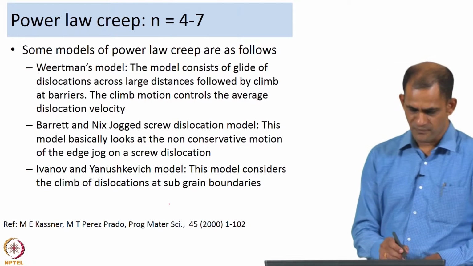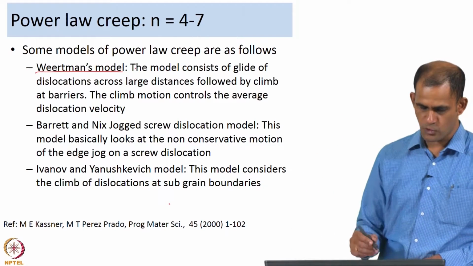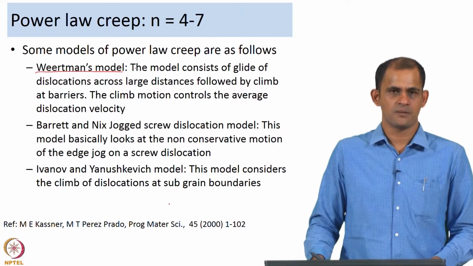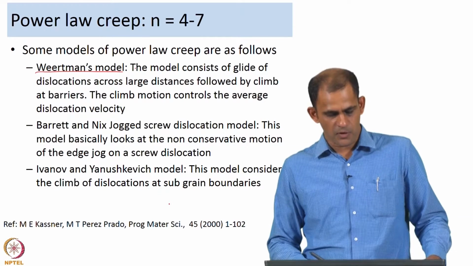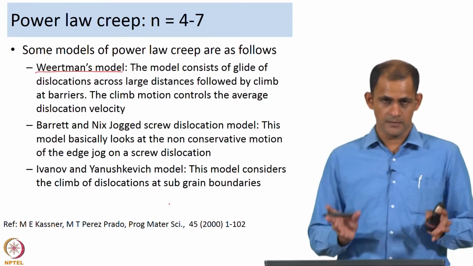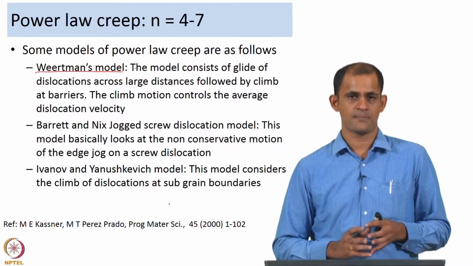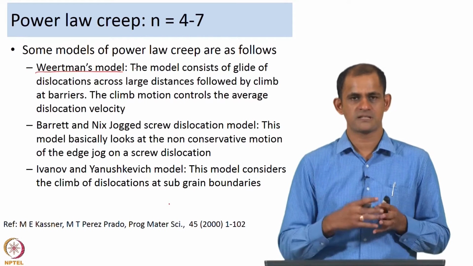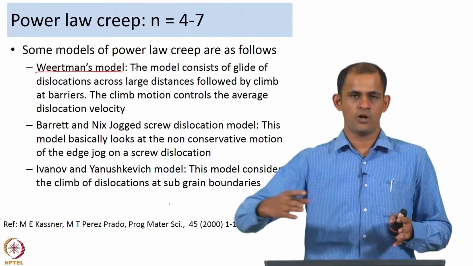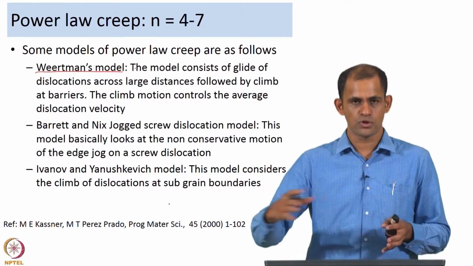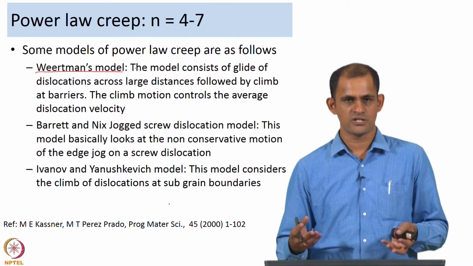One of the first models to be proposed to explain power law creep is Weertman's model. The whole concept is that you have a source of dislocations, the source emits dislocations, these dislocations glide along the slip plane and travel large distances, and during the motion of the dislocations plastic strain is generated.